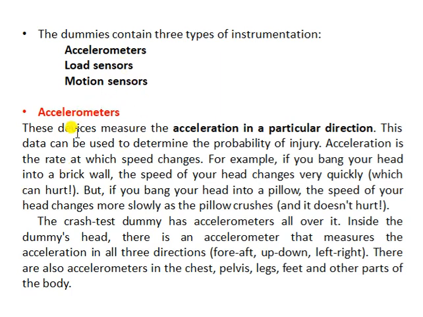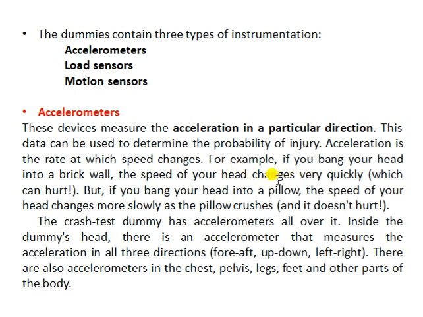Basically, accelerometers are devices which measure the acceleration in a particular direction. These sensors are mounted in every part of the dummy which is placed in the vehicle. Now what will happen if the car crashes into a wall? The speed of the car will change, the kinetic energy will change, and since the vehicle will undergo a deceleration, the dummy will also undergo deceleration.